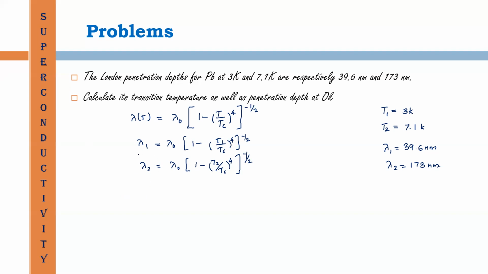Then dividing these two quantities, we will get lambda 1 by lambda 2 is equal to, lambda 0 cancels, then 1 minus T1 by Tc, this quantity raised to 4, divided by 1 minus T2 divided by Tc whole raised to 4, this quantity whole raised to minus half.